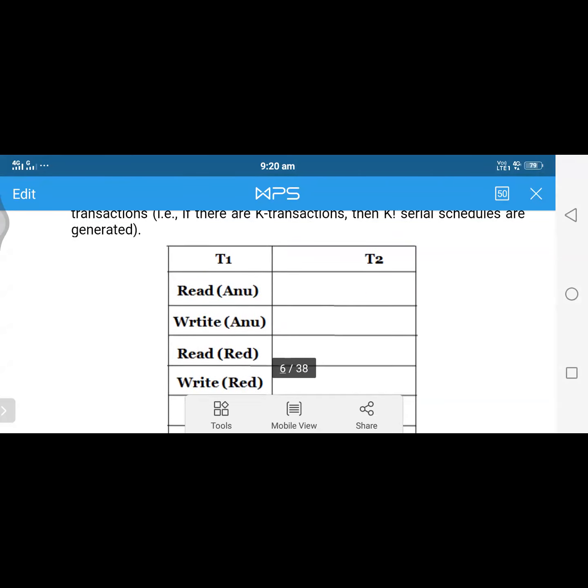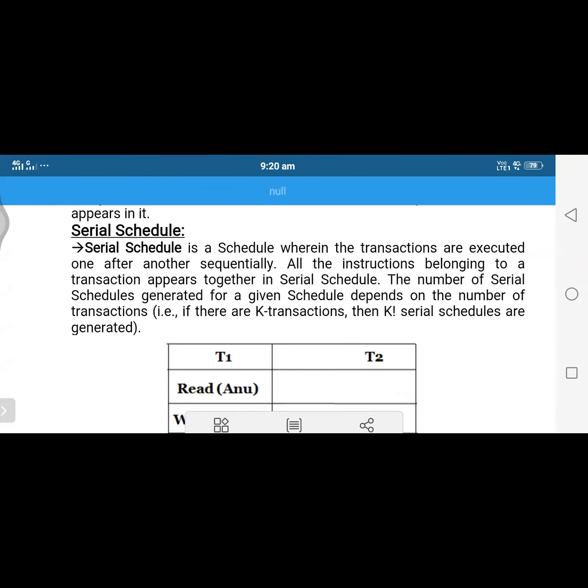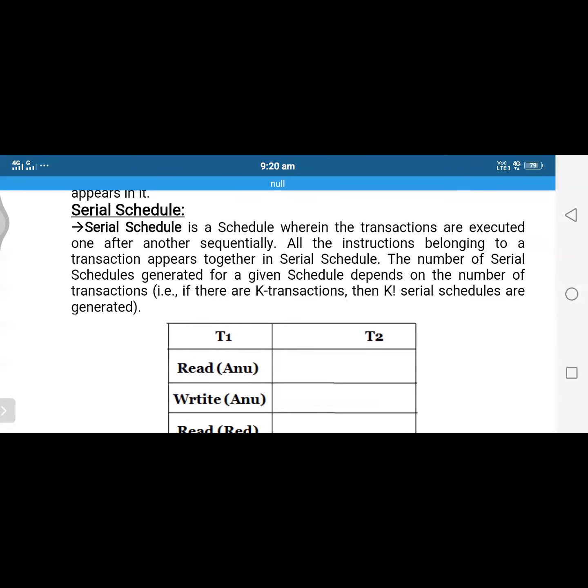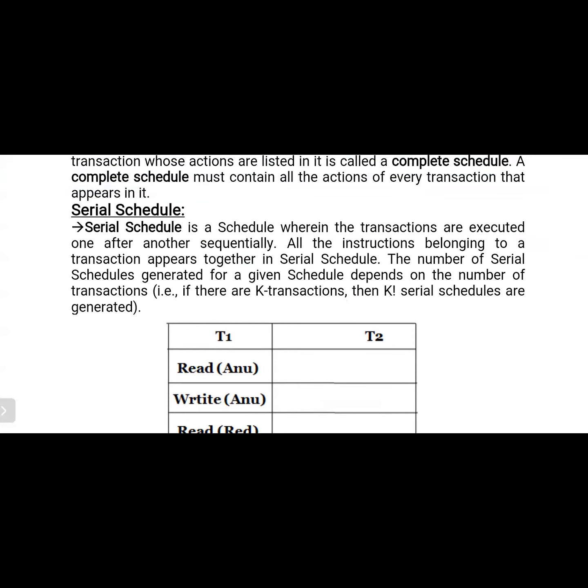For example, if you observe here, this is the serial schedule. What is the serial schedule definition? Schedule means selecting which transaction is executed at a particular time, or deciding the order, which order we are executing the transactions in. That is nothing but a schedule. In the case of serial schedule, after execution of one transaction starts the execution of another transaction.